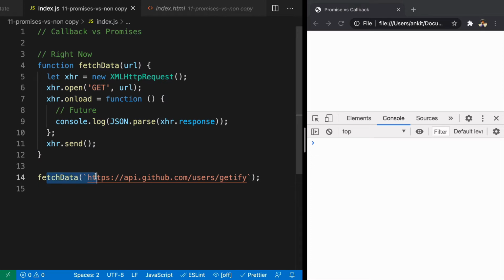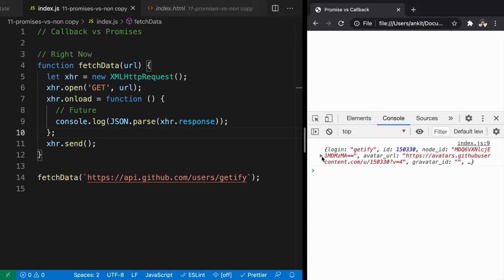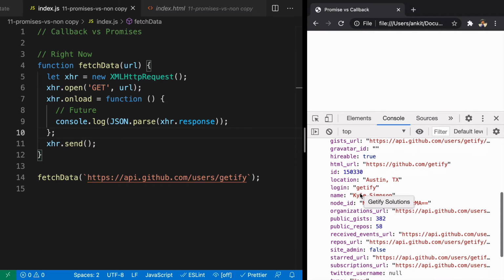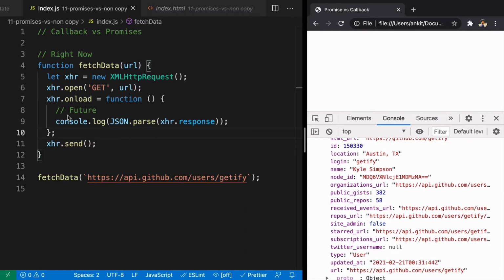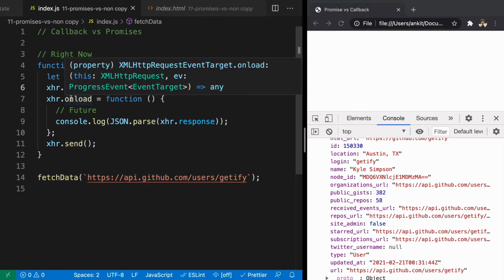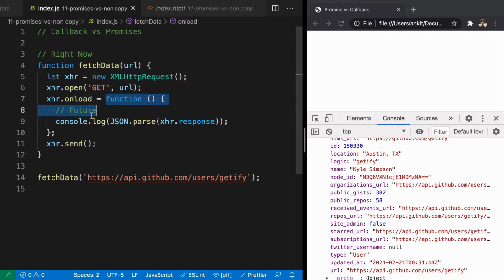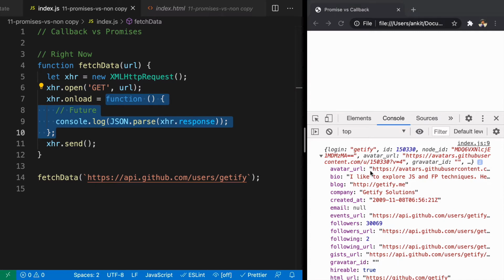Here in the code that is running right now, I cannot take control of that. So now when you save it and refresh it, it will just log the message after fetching the data in a JSON format. So you call this function, it will accept a URL. Using getRequest, you're getting the data from the URL. When the onload is done, you are just calling this function. And that's why you see the log message here.